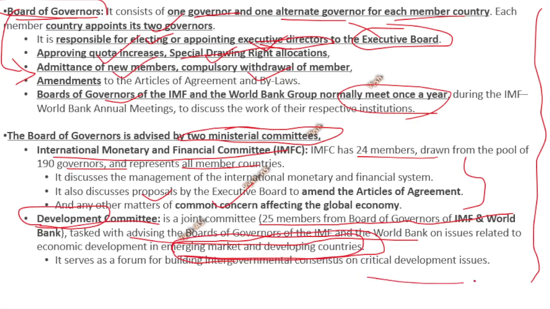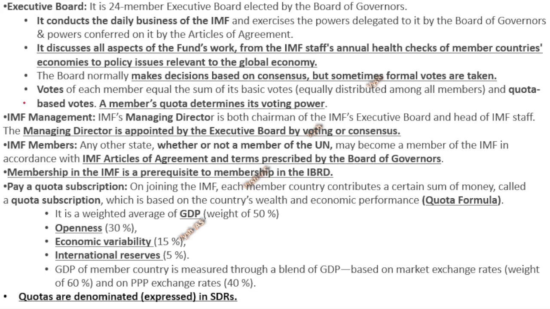Okay, so critical development issues they will discuss there. So this is the basics about the Board of Governors. Now I told you there's an executive board which appoints the directors and all. There, 24 members are elected by the Board of Governors. It conducts the daily business of the IMF, meaning that's the executive board. That is the one actually executing or implementing things.